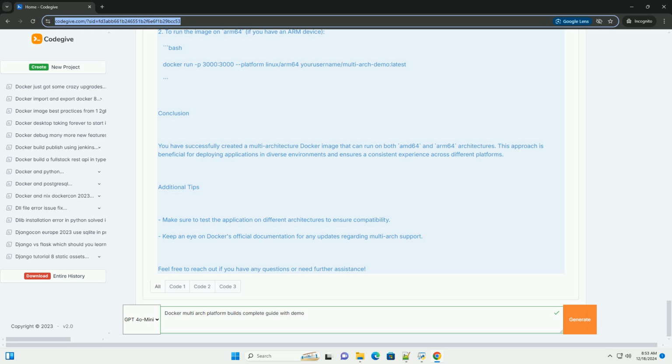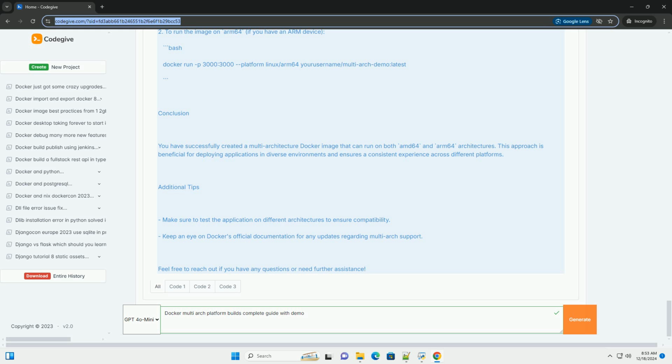Dockerfile. Use the official Node.js image as a parent image. FROM node:14. Set the working directory. WORKDIR /usr/src/app. Copy package.json and install dependencies.